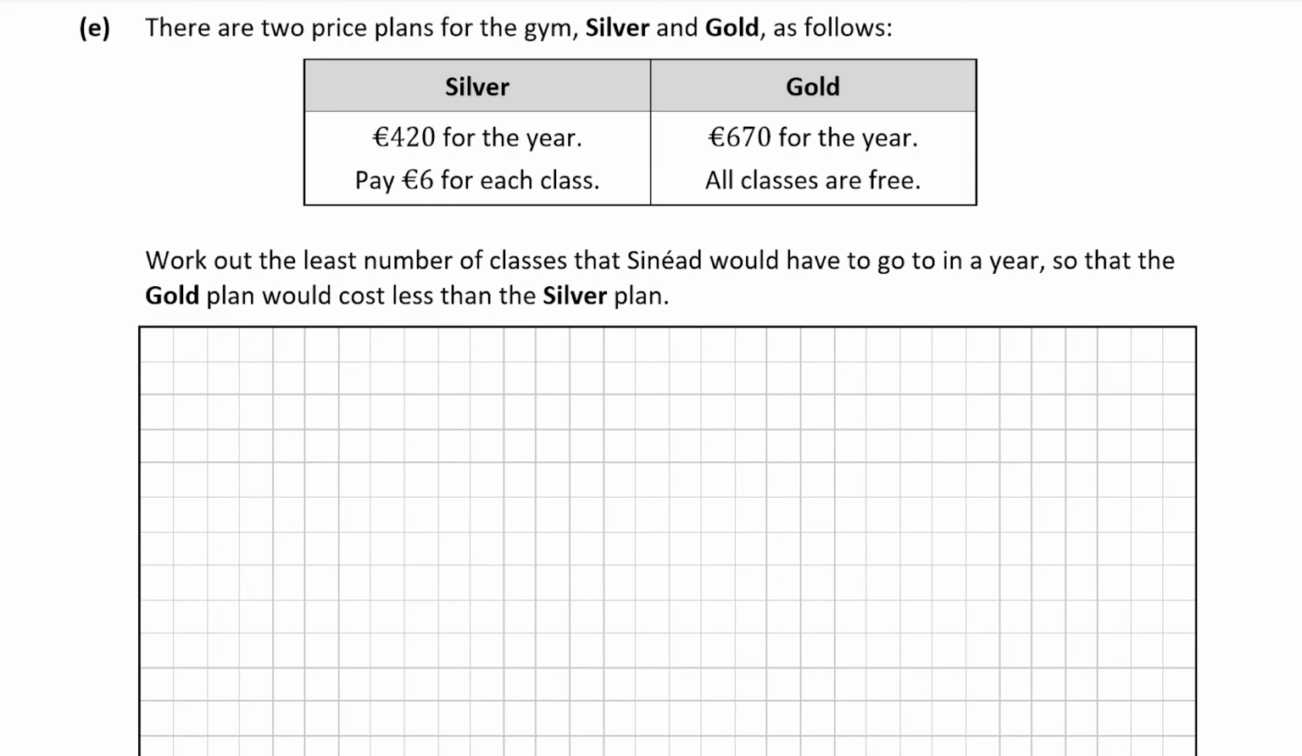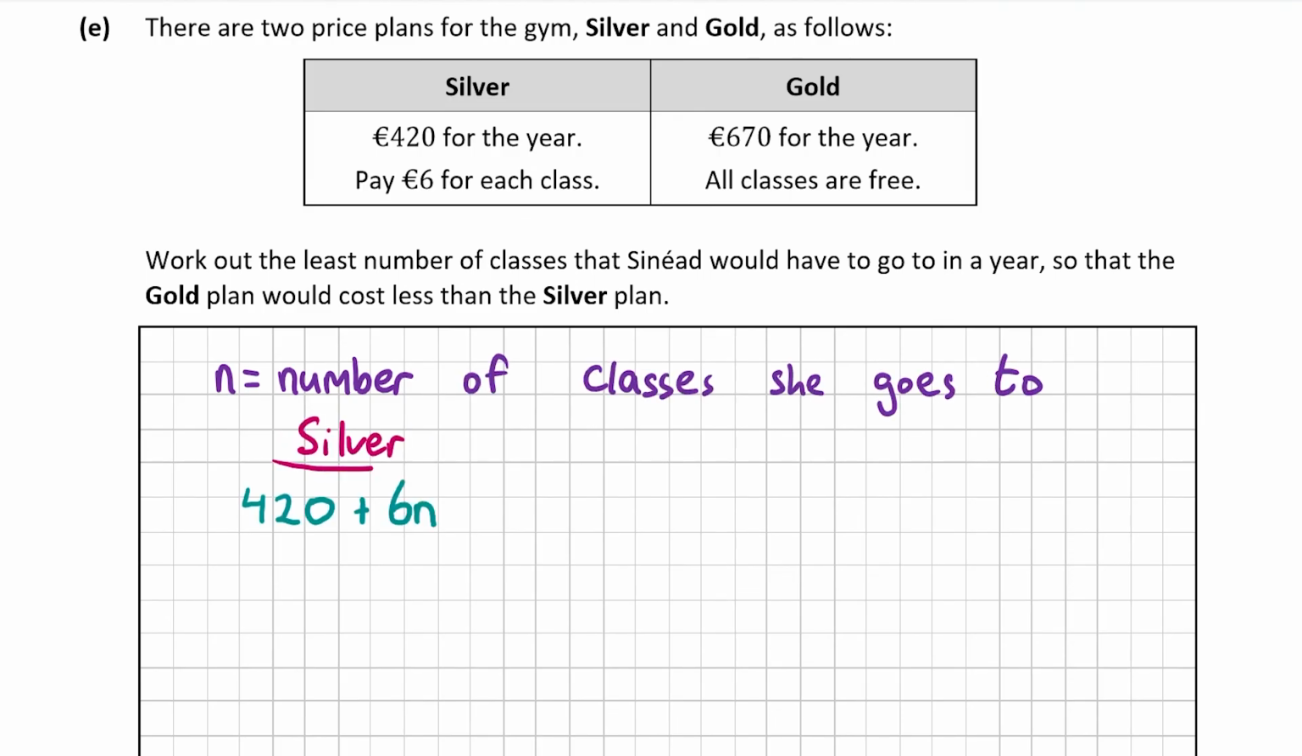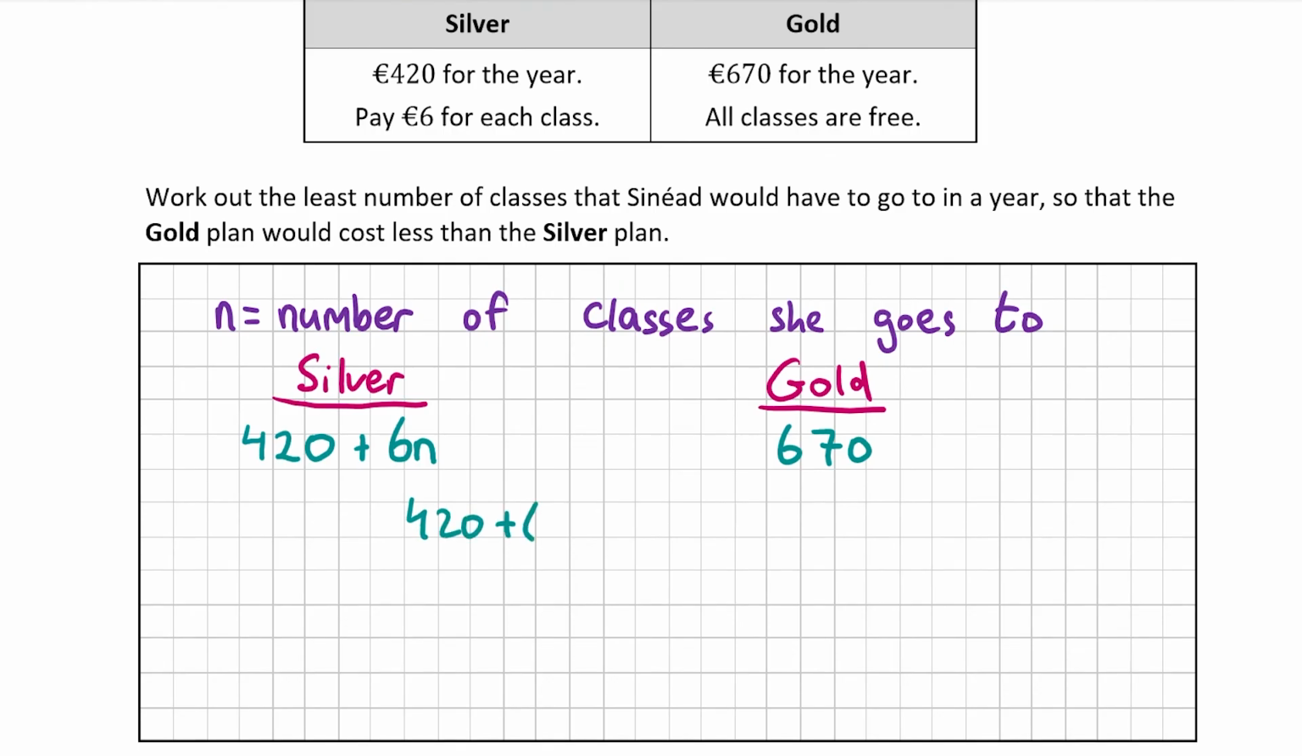So for the silver one, it's €420 a year. So it's €420 no matter how many classes she goes to. So we're going to call that 420 plus, and then €6 for every class. So it's going to be plus 6 by n, where n is the amount of classes that she goes to. So that's the silver one. And now for gold, it's €670 no matter what. So now we need to find out where 420 plus 6n is greater than 670. As once 420 plus 6n is greater than 670, then Sinead is better off going with the gold plan as opposed to the silver plan.